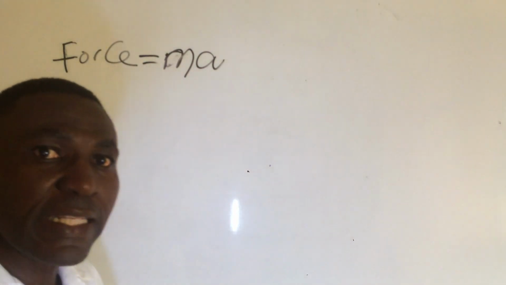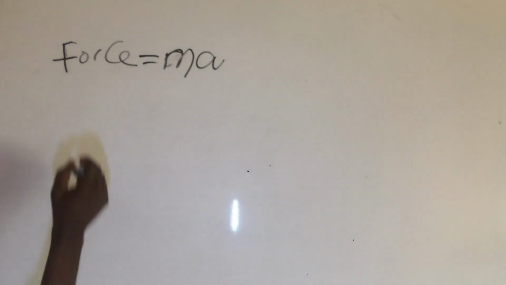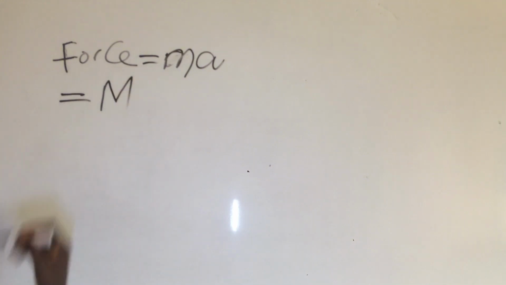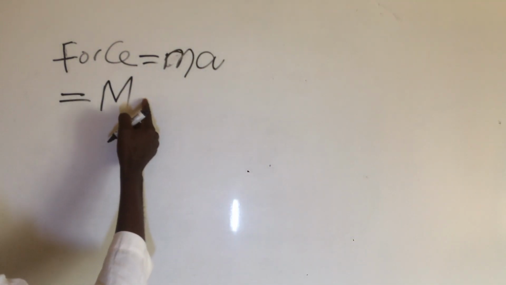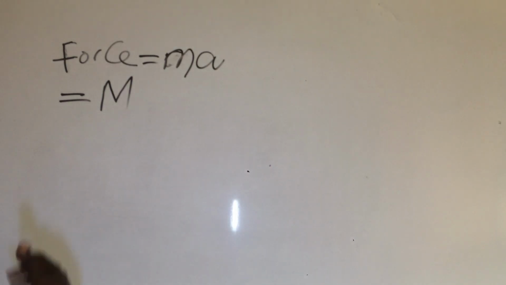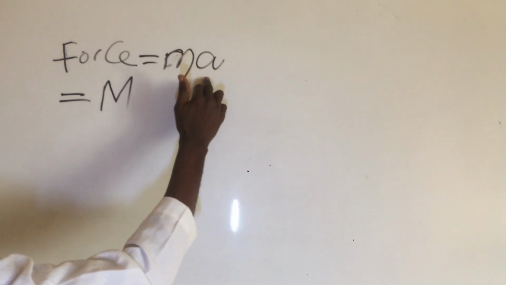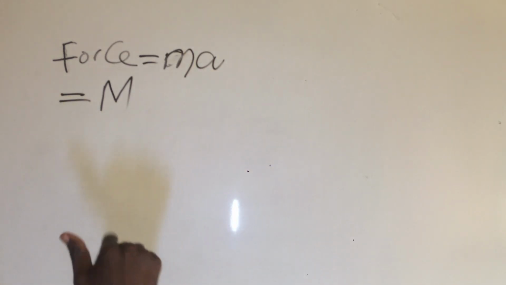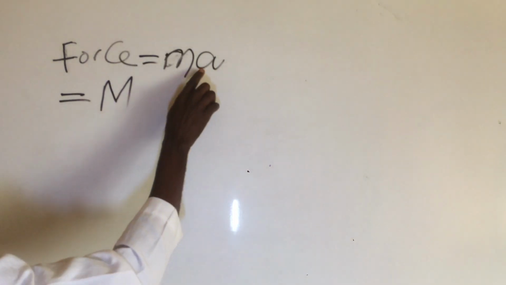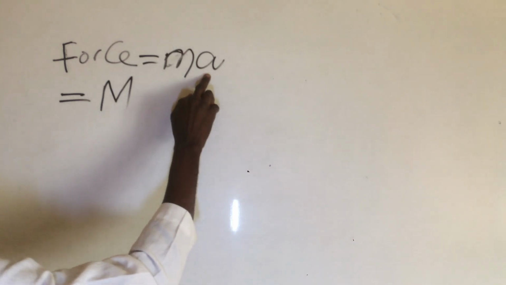Please, I treated the dimension of acceleration in the previous video. Please make sure you watch it. Now, the dimension of mass is capital letter M. Then the dimension of acceleration has to do with the formula of acceleration. We have to get the dimension of acceleration from the formula of acceleration, which I've treated in the previous video, okay? The video will pop up on this topic, so make sure you watch it, because the formula for acceleration is change in velocity all over time. Please watch the video of dimension of acceleration.